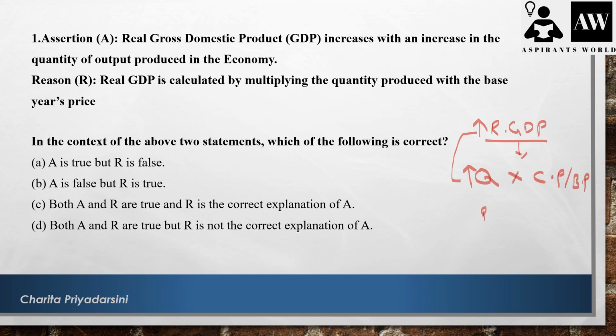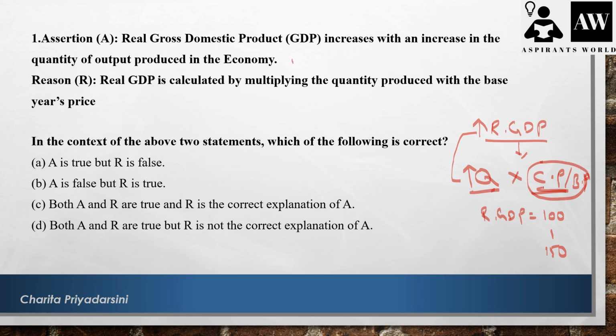How do we have to understand this? Suppose we consider the real GDP is 100 rupees. If the real GDP has increased to 150 rupees, then it is just because of the increase in the quantity of output produced. Because the other factor here is constant, definitely the increase here is due to the increase in quantity.